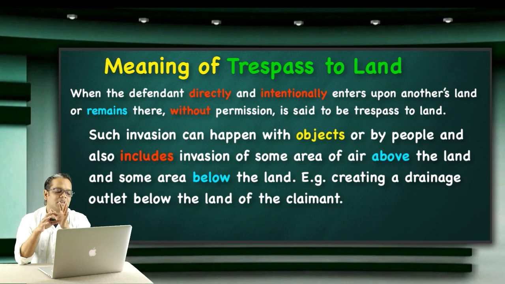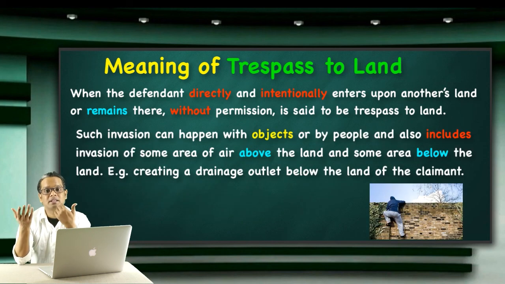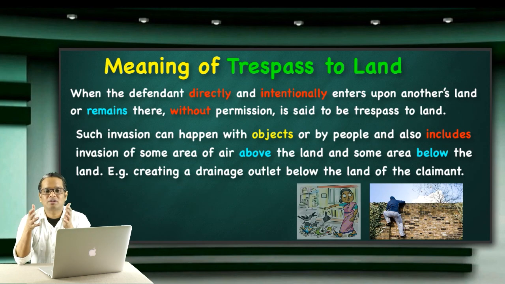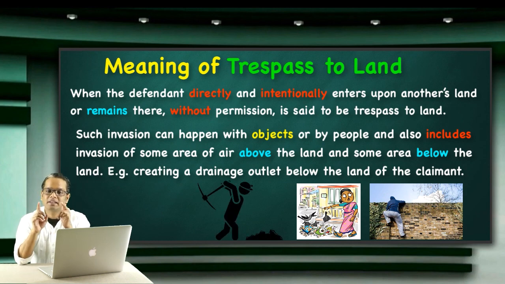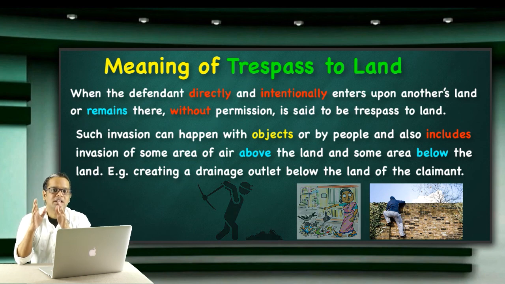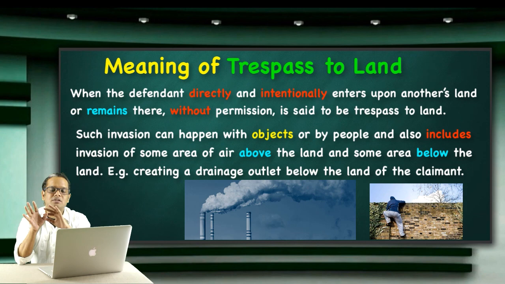What this sentence is saying is that such trespass may be through some person, or you may have thrown some garbage or other things into others' space, which is also trespass to land, or you have mined something under the ground, which is again trespass though it is not on the ground but under it. If you did something in the air and that air area falls in others' property, that is also trespass.